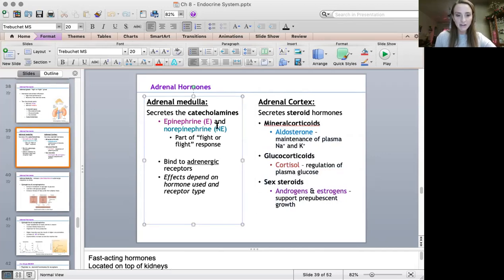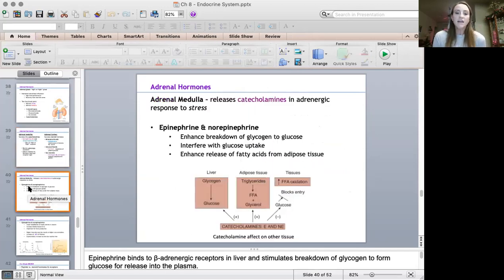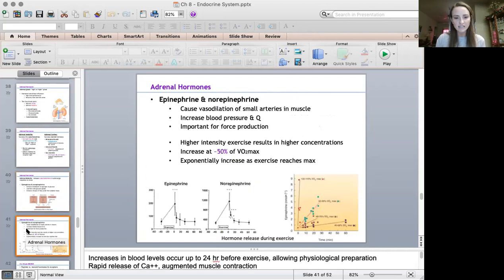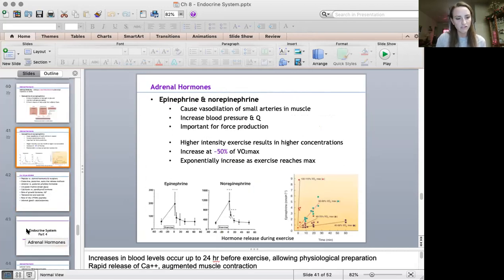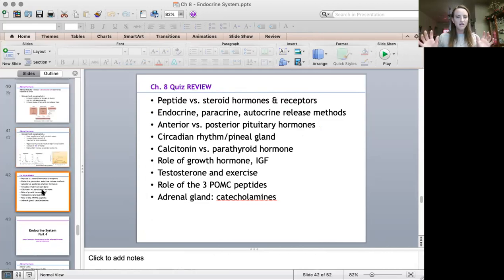And then epinephrine and norepinephrine, you have to know that those are catecholamines. That's their class. And we know that catecholamines are organic nitrogen components. They're amino acids. So yeah, you have to know the classes of hormones. And then the role of epinephrine and norepinephrine, which is talked about right here. What's the role? What happens when they're released? So we have 2 slides that go over those main roles. You already had your chapter 8 quiz, so you don't need that anymore.